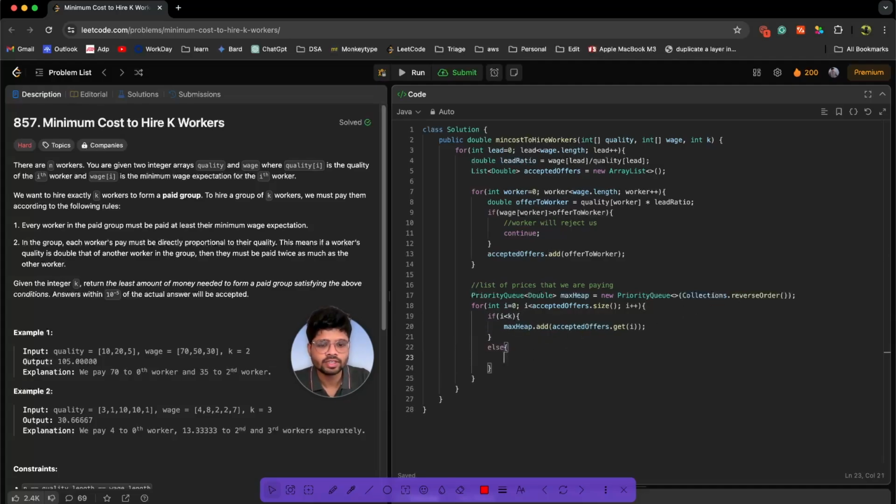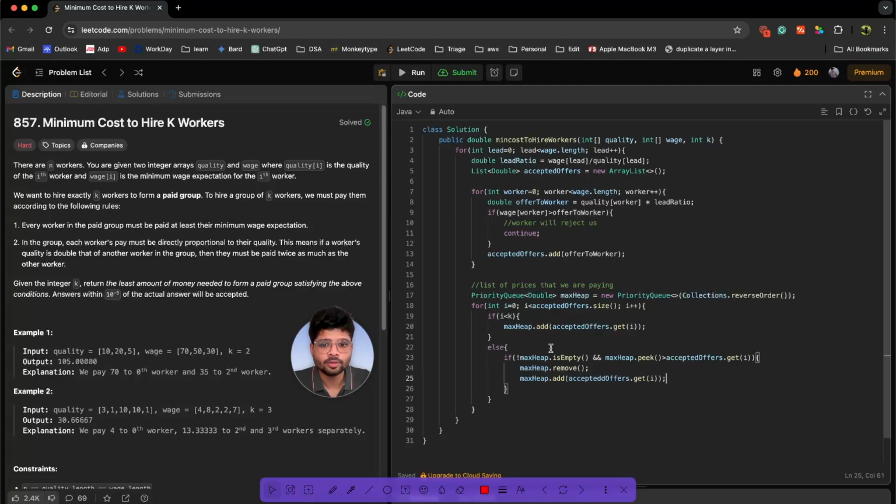But let's say there could be a future possibility where someone is ready to work for me for less pay. So I should consider that. First of all, the max heap should not be empty, and then the peek of the max heap should be greater than the current offer that we are giving to the employee. If that's the case, just remove the topmost element and add our current. So now our max heap will have K elements, which will be the smallest.